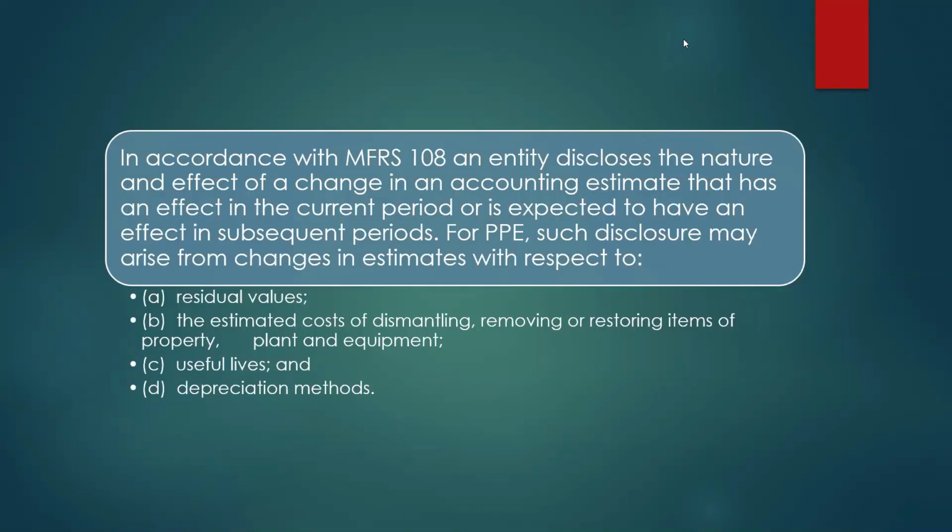In accordance with MFRS 108, an entity discloses the nature and effect of a change in an accounting estimate that has an effect in the current period or is expected to have an effect in subsequent periods. For property, plant, and equipment, such disclosure may arise from changes in estimates with respect to: A. Residual values, B. The estimated cost of dismantling, removing, or restoring items of property, plant, and equipment, C. Useful lives, and the last one are depreciation methods. Next.